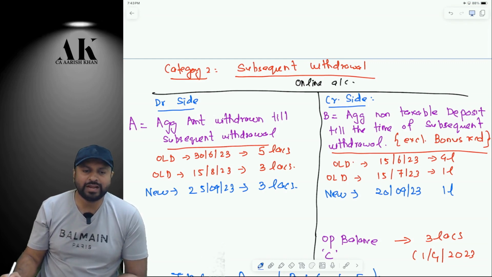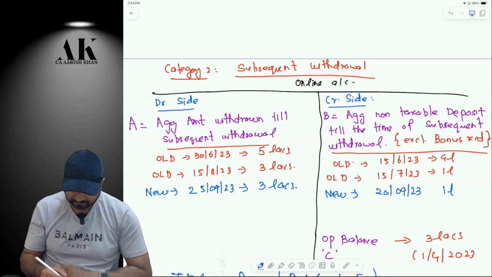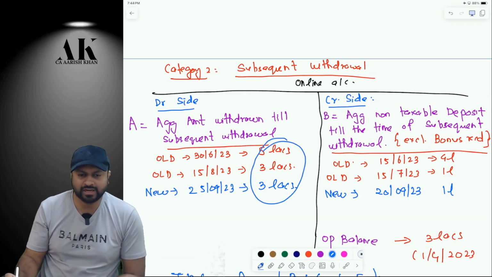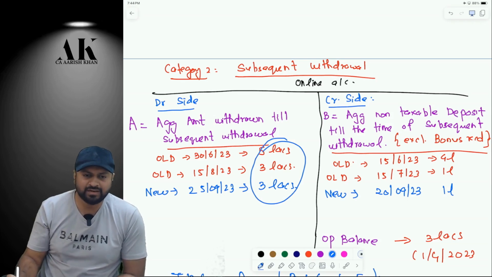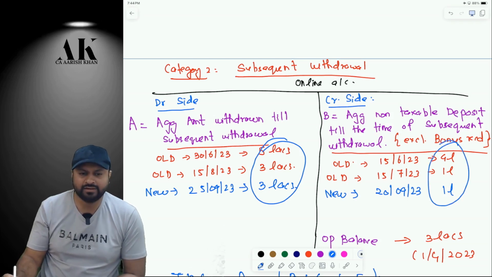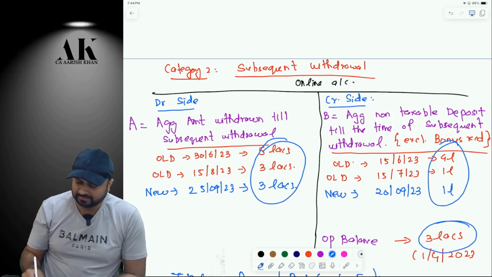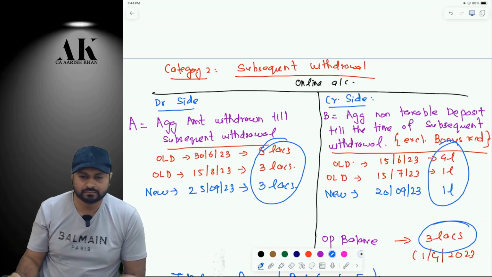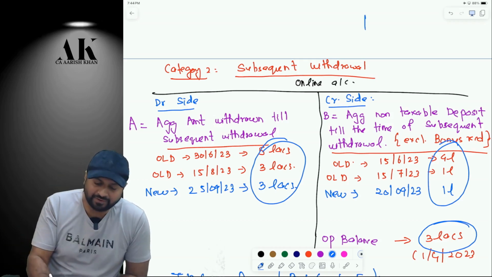First of all, you have to tell me what is A. 11 lakh. It will be the aggregate of all 3. Correct? What is B? 5 lakh. 6 lakhs. 6 lakhs. Aggregate of all 3. Correct? Minus what is C? 3 lakhs. Minus what is E? 8 lakhs. E for elephant, madam.